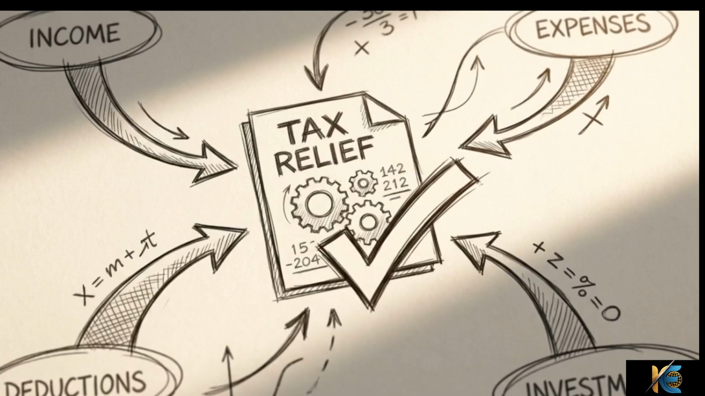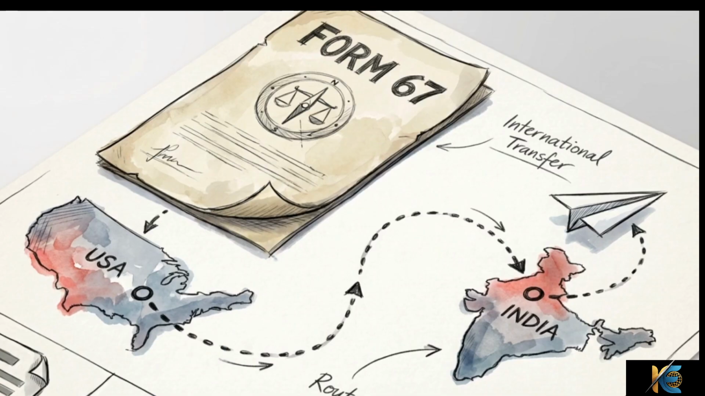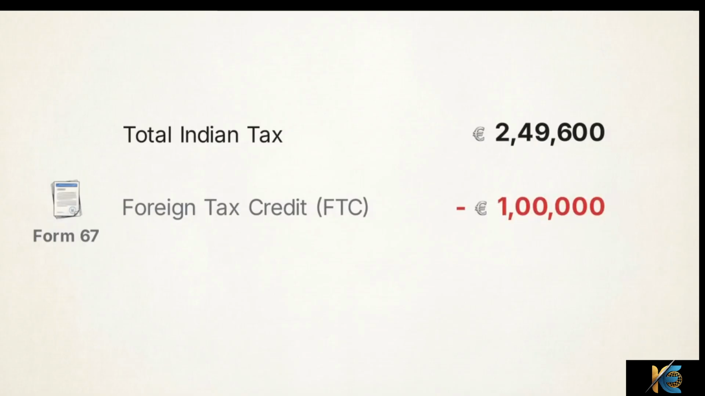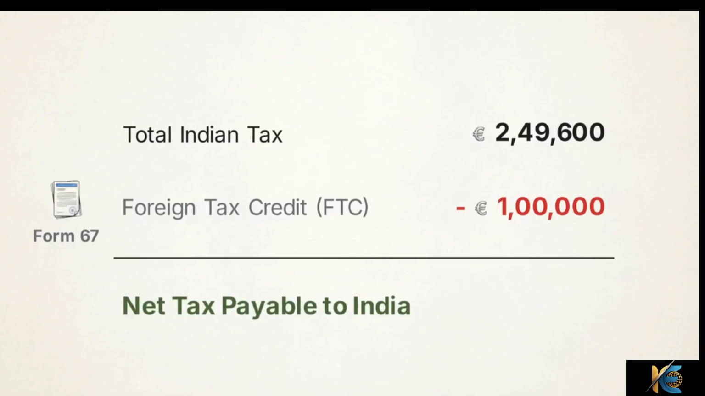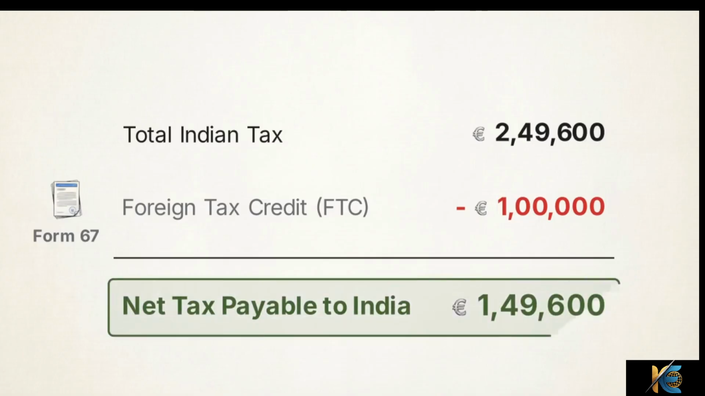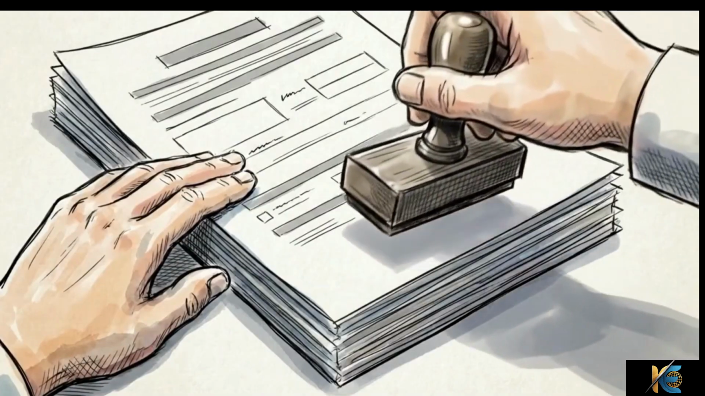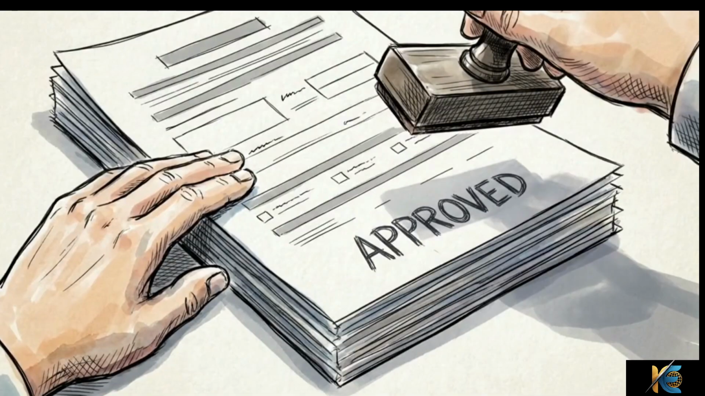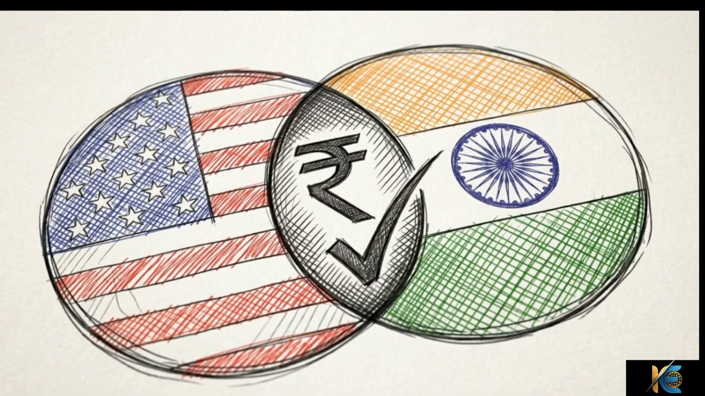Under this agreement, you can claim a foreign tax credit. Form 67 is the document required to notify the Indian Tax Department that you have already paid tax on this income in another country. The foreign tax credit acts as a direct deduction. India recognizes the 1 lakh paid to the US and subtracts it from the amount you owe domestically. This reduces Rahul's remaining payment to India to 1,49,600 rupees. The DTAA ensures you only pay an amount equal to the higher of the two countries' tax rates, rather than a combination of both. This mechanism reconciles sovereign claims, turning a double tax penalty into a single adjusted payment.